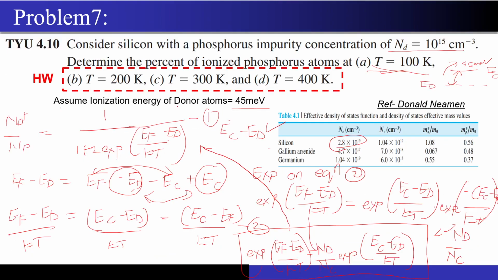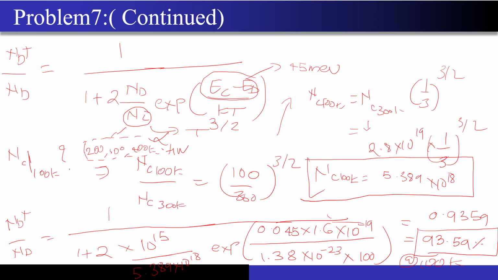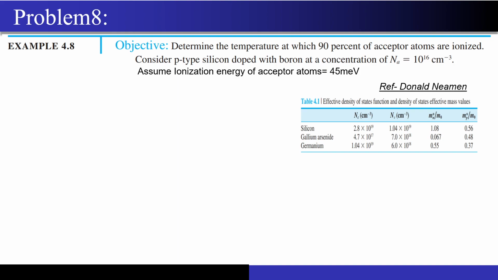If you want the correct answer, then all of these values that you are seeing should be greater than around 99.2%. And as the temperature increases, this value should approach 100 almost. So this is homework for you, and I hope the question was clear. Please feel free to probe me if you have any doubts. Okay, I will keep on moving with the next question.